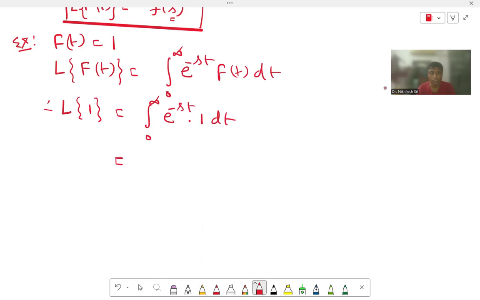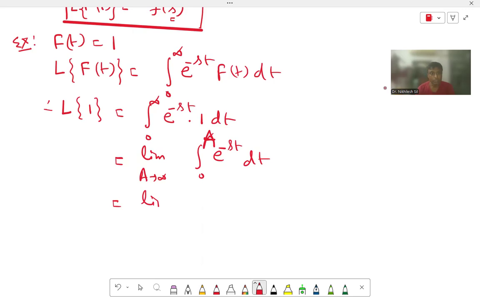So we have to consider infinity equal to A and then put the limit A tending to infinity, integration 0 to A of e to the power minus st dt. Now what is the integration of e to the power minus st?